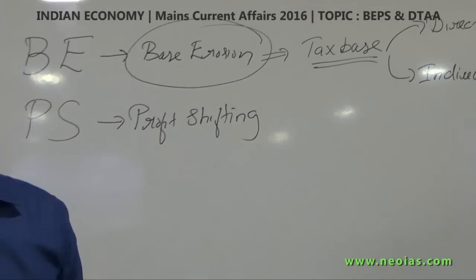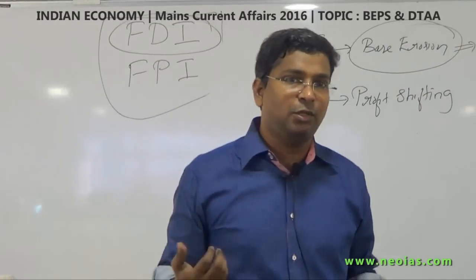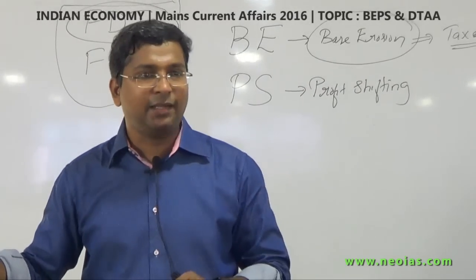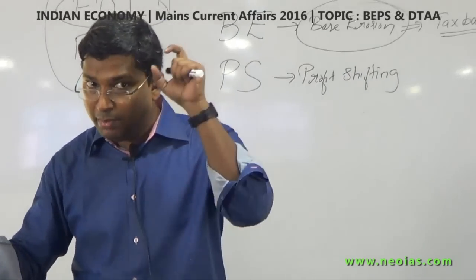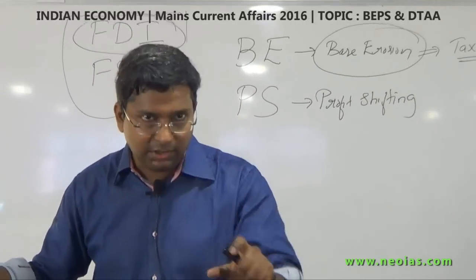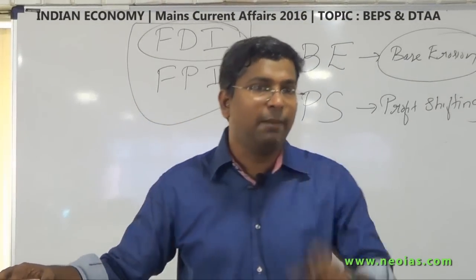I have seen with many students that when you write an answer, you assume a lot of things. You think that the examiner knows everything. By mentioning direct tax and indirect tax, you need to explain what the impact of direct tax is on the common man or the citizen, and what the impact of indirect tax is on the citizen or the common man.